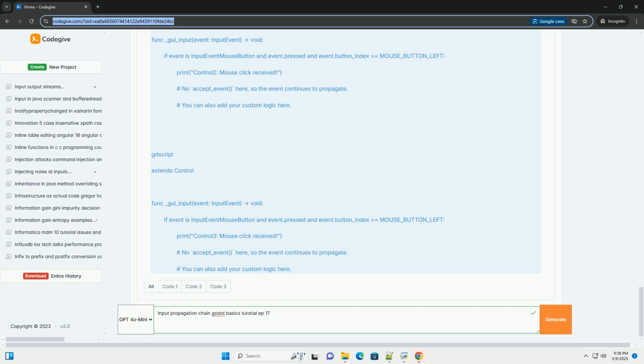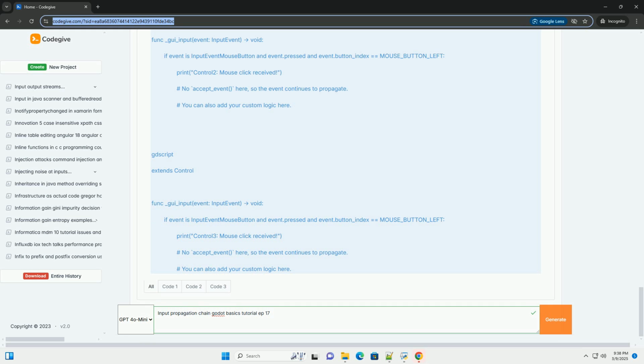Control 3, size 300x300. You should place control 1 on top of control 2 on top of control 3, so you can see all of them, by placing them near the center of the screen. 5. Create scripts. Create a new script for each control node. Name them control1.gd, control2.gd, and control3.gd.